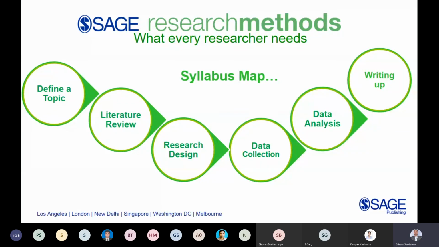Similarly, for all these topics, if you see, I have put the content in my reading list as well. So you can search by my name in the Sage Research Methods reading list section, type Sriram. All the content which I put in the Word document is also accumulated and saved in my reading list, so it is available online as well as offline. If somebody asks, I want to see content on ANOVA on your platform, I share my reading list with that faculty member, and it is pretty simple. Every piece of content is there. You start using it straight away, right? So that is an add-on that we do for our customers once the subscription is on.